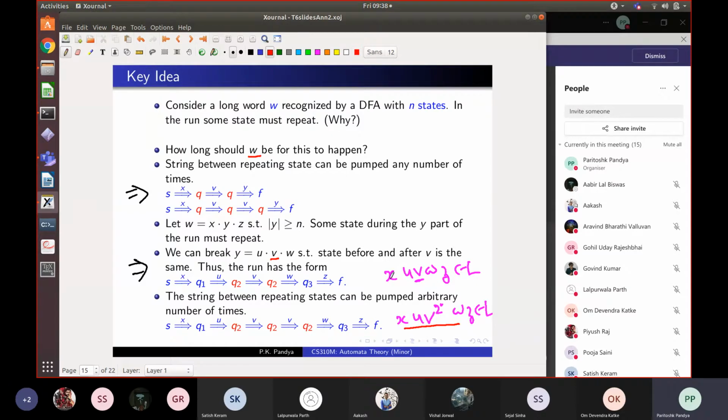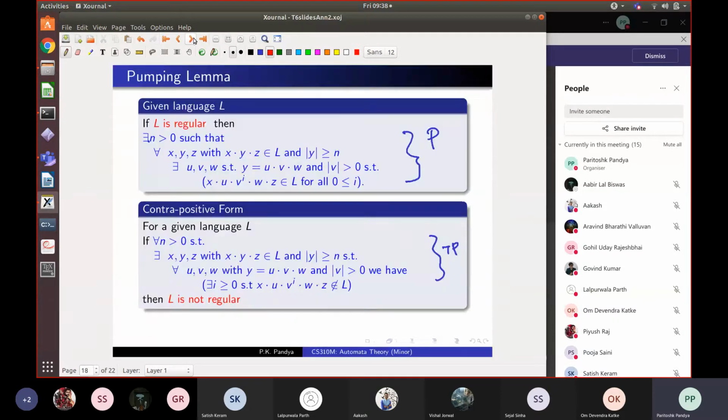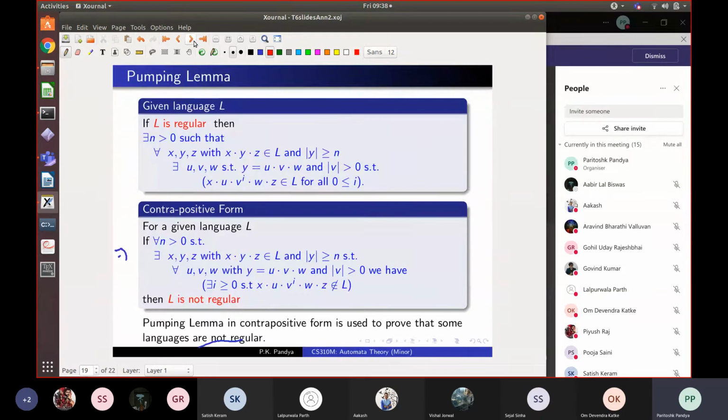So given any word W which has a long subword y in it, and you can choose which y it is, such a y will have a pump. And that pump can be repeated arbitrarily many times. This is the property of finite state automata. I hope you studied the slides and are clear about it. Because of this, we get the pumping lemma in the contrapositive form, which allows us to check whether a language is regular or not.